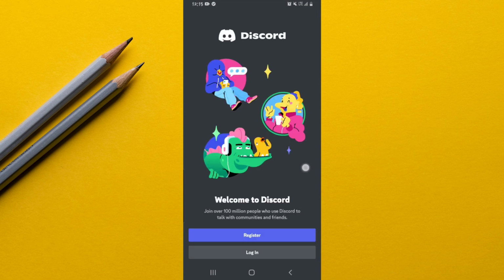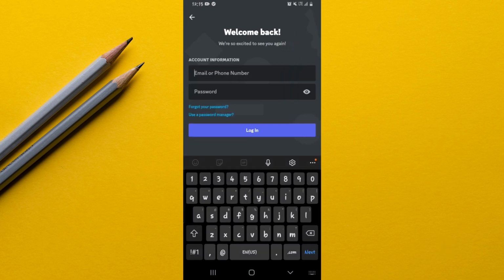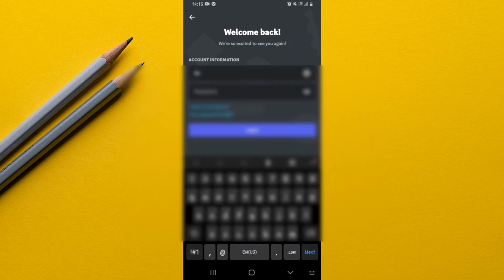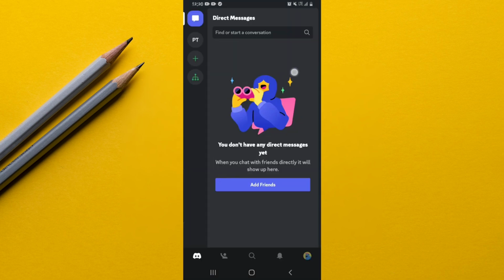If it's your first time, you're going to register. It's very simple as long as you have an email. If you're like me and you have an account, you simply go to the login option. So I'm going to log in right here. I input my email, but I'm not going to show you my email details. So let me input my email and the password, then I'll be back. Alright, as you can tell, I've now logged in to my Discord.